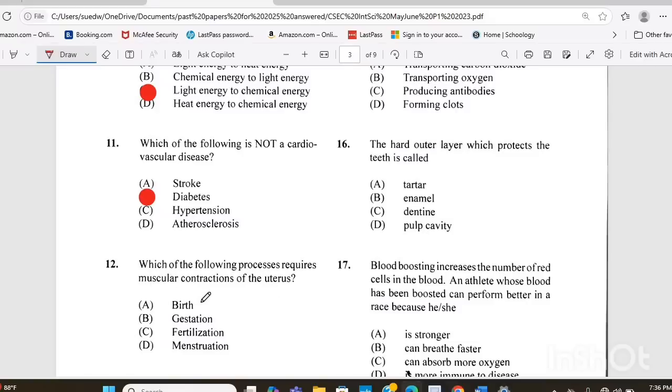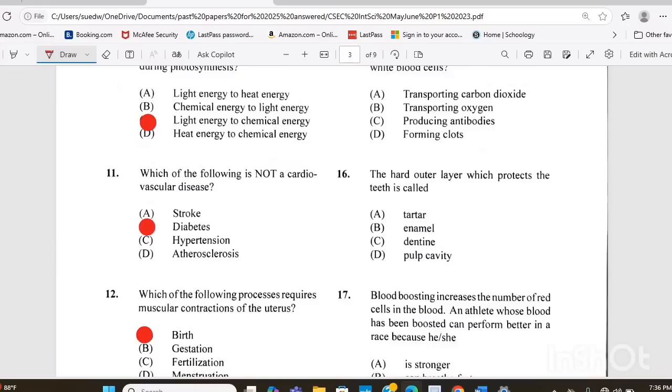Is it A, birth, B, gestation, C, fertilization, or D, menstruation? And if you said C, fertilization, you're incorrect because the answer there is A, birth. Once you hear contractions, you know that it is talking about birth.